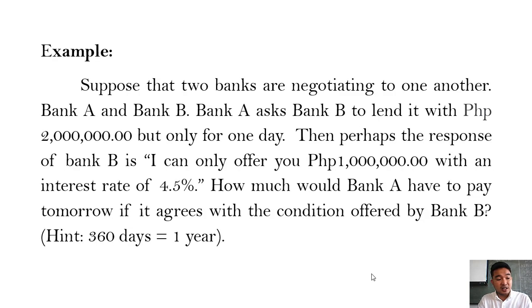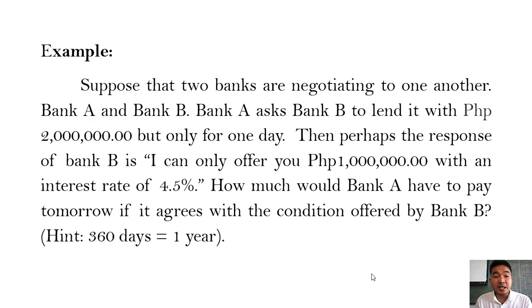So to make it clear to you, here are some examples. Suppose that two banks are negotiating with one another, Bank A and Bank B. Bank A asks Bank B to lend it 2 million pesos, but only for one day.